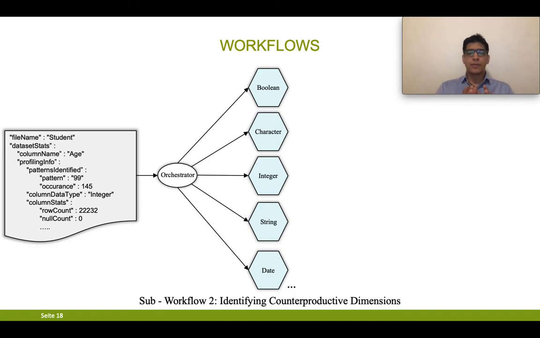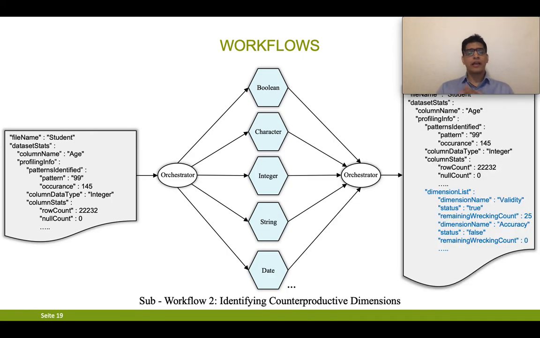Once this microservice executes, it gives us an output which states what all quality dimensions can be applied in a counterproductive way on a particular column and how many records need to be made unclean or wrecked. From this image, we can see in the blue, for dimension name validity, it is saying status as true and remaining wrecking count as 25.